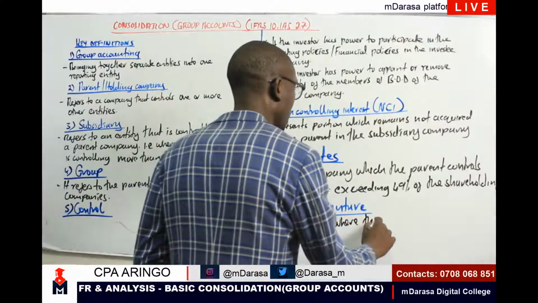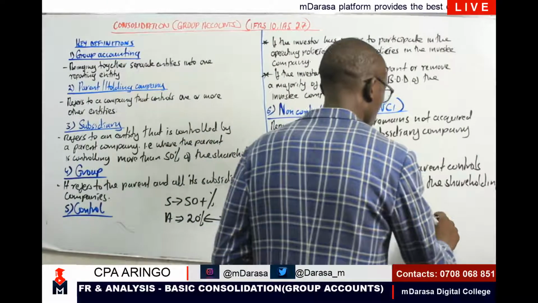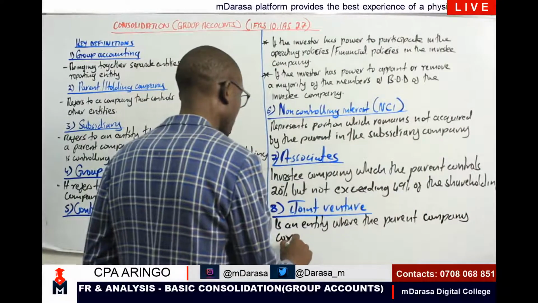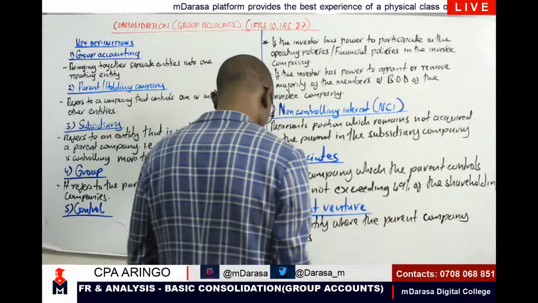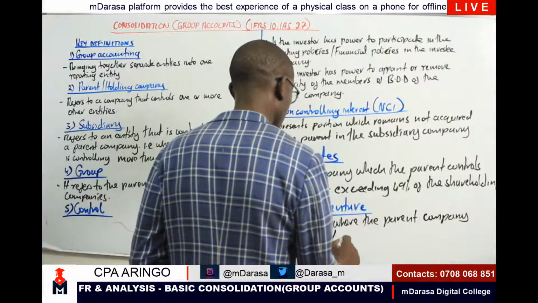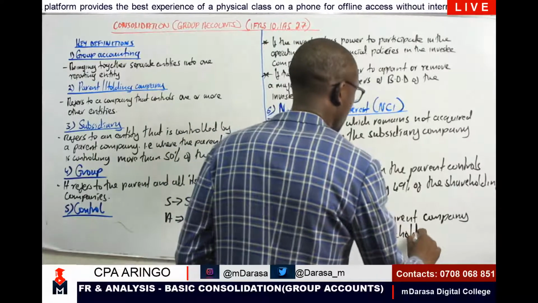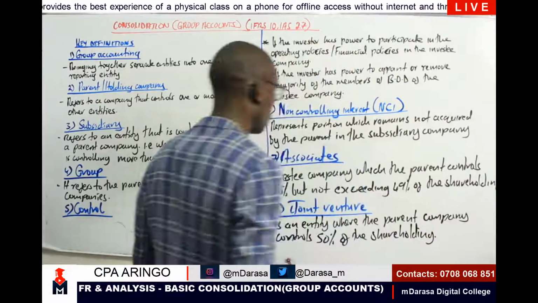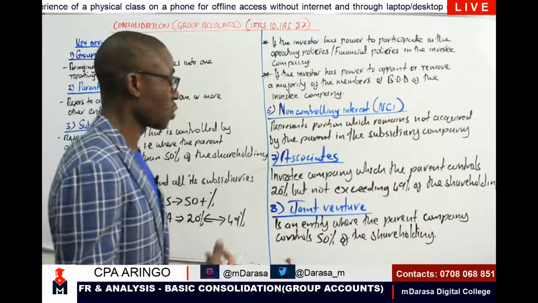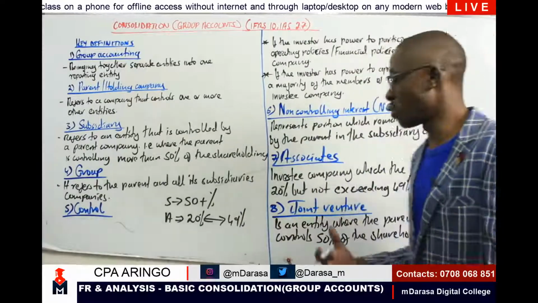So joint venture, we are saying, is an entity where the parent company controls 50% of the shareholding. So basically this is what you are terming as a joint venture: an entity where the parent company controls 50% of the shareholding.